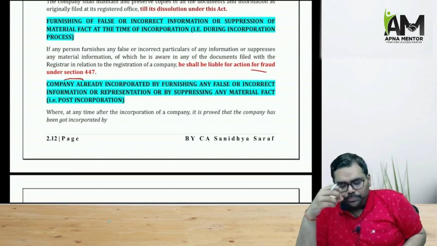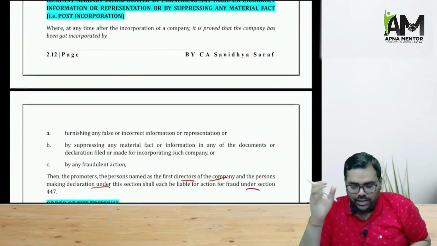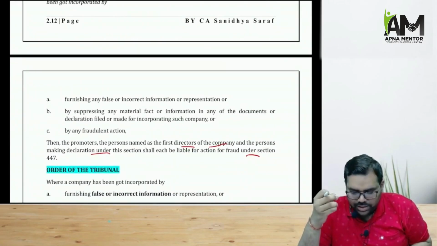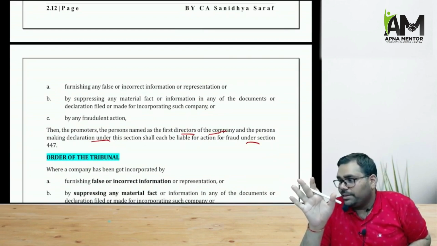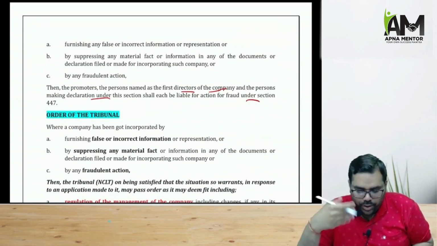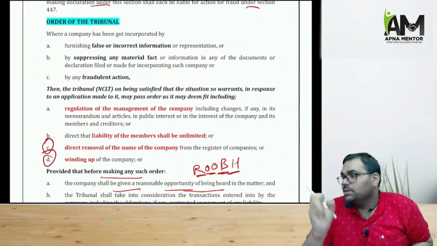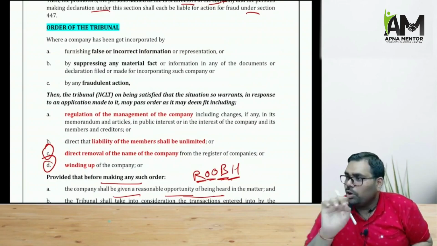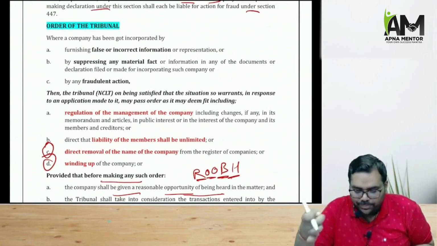Now, if the company has already got itself incorporated by furnishing wrong information, then in that particular situation the ROC will refer the matter to the tribunal, right? That this company has got itself falsely incorporated. So now the tribunal can pass some orders. Here also the officers will be liable under section 447. But now the tribunal can pass some orders.